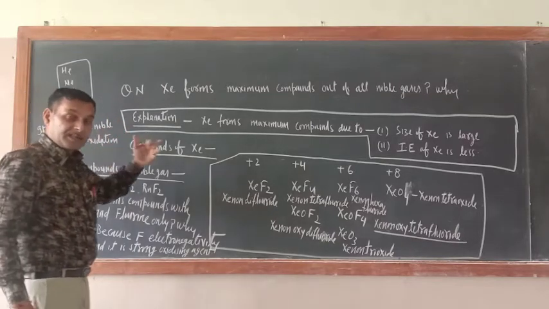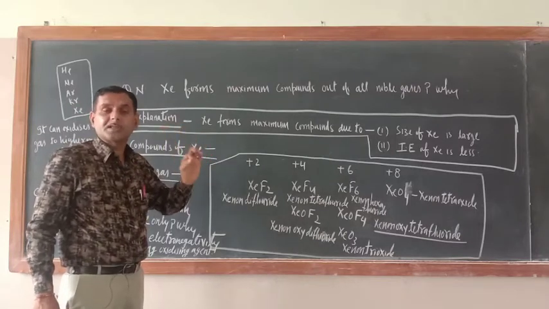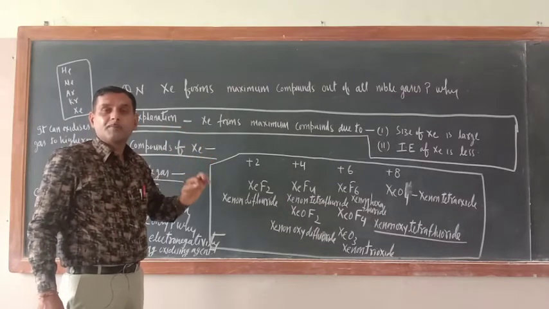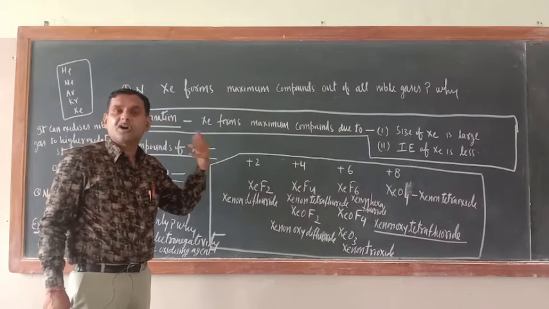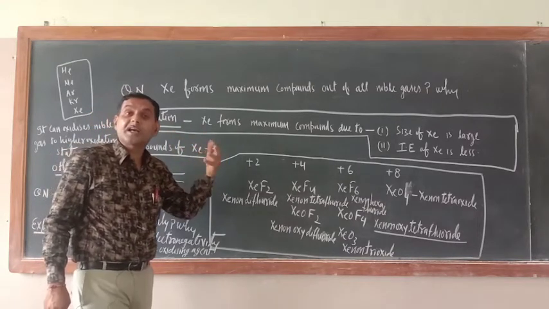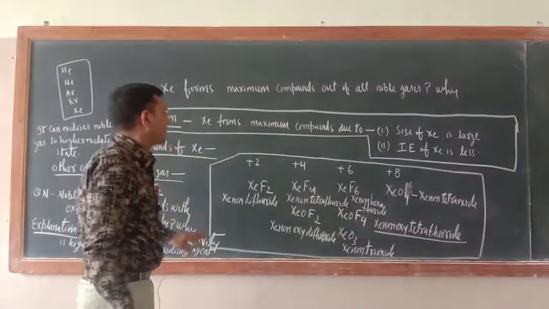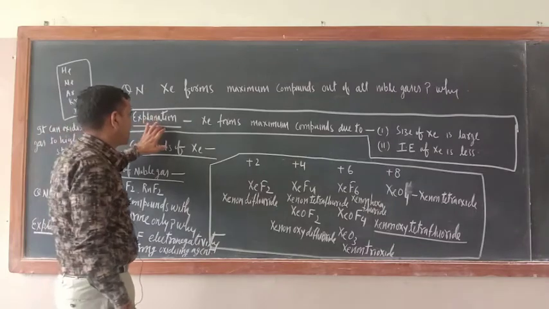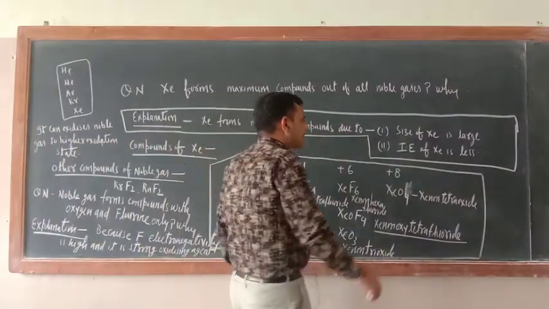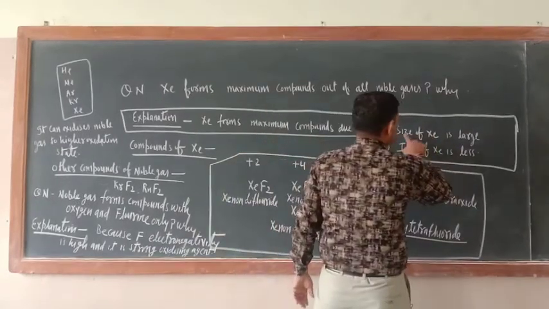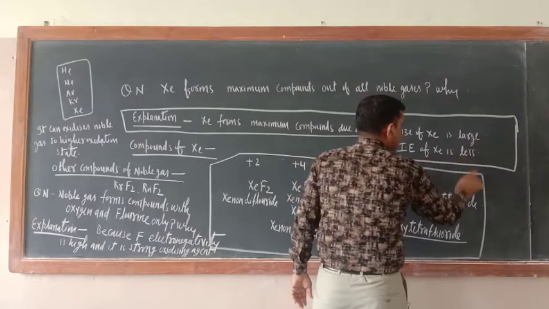But xenon forms compounds with oxygen and fluorine only, because oxygen and fluorine both have the highest electronegativity and are strong oxidizing agents. That is why they can oxidize xenon to its highest oxidation states. So the answer to the first question is: xenon forms the maximum compounds because the size of xenon is large and its ionization enthalpy is less.